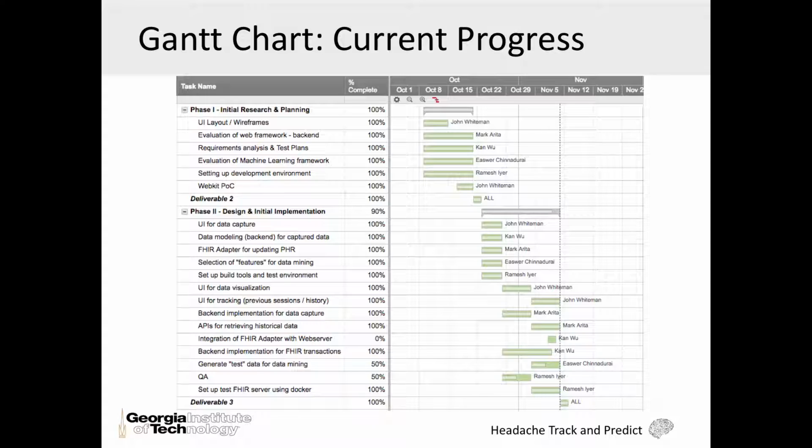We have a fully functional UI for capturing headache episodes, and data visualization and prediction. We have a backend implementation to connect with the Fire server and do CRUD operations on it. Also, the backend implementation is ready for CRUD operations on the PostgreSQL DB. We now have mock data which we can use for machine learning and provide predictions.